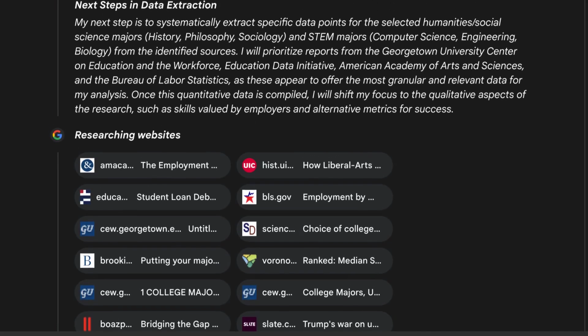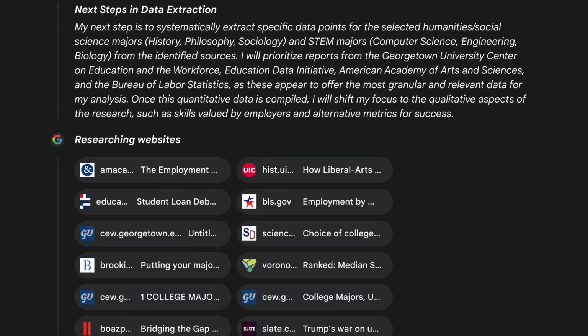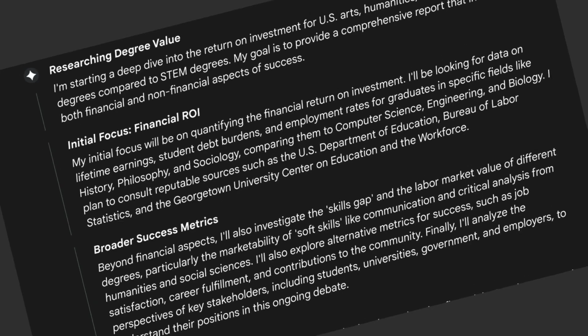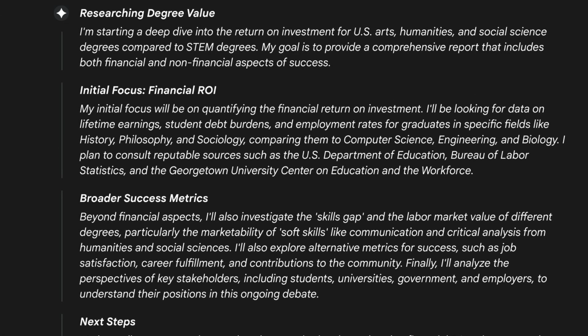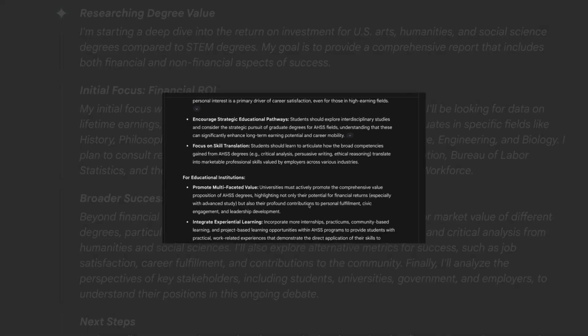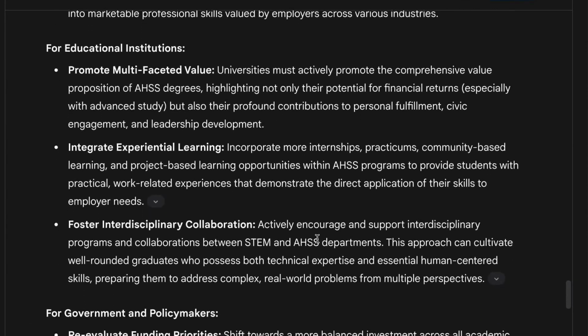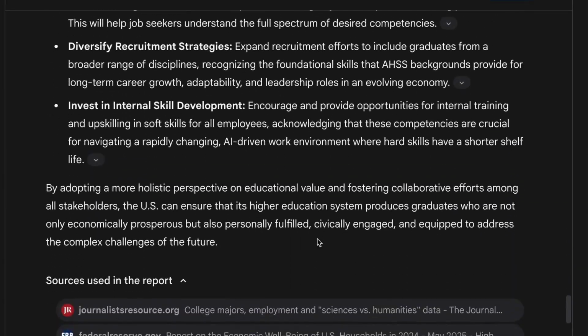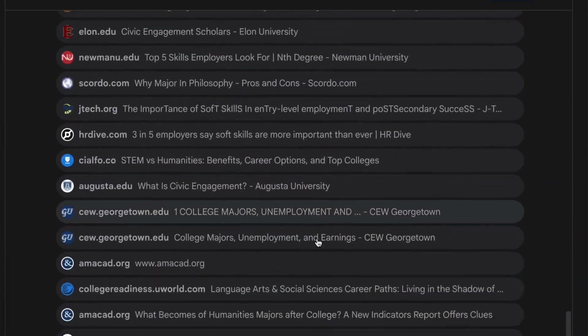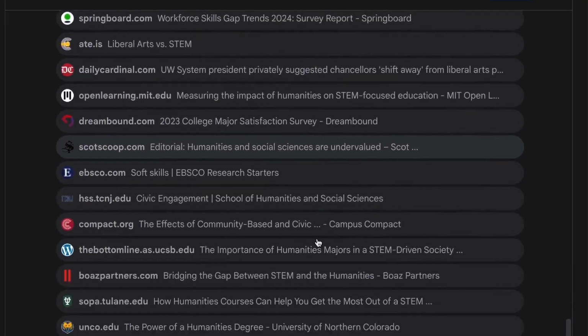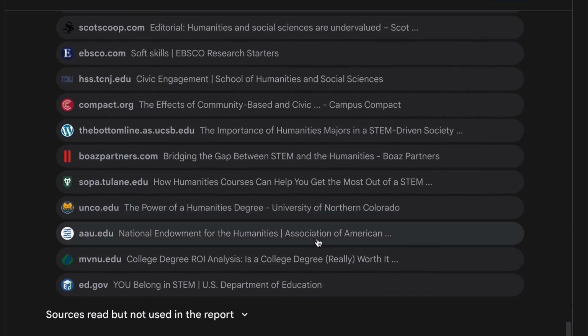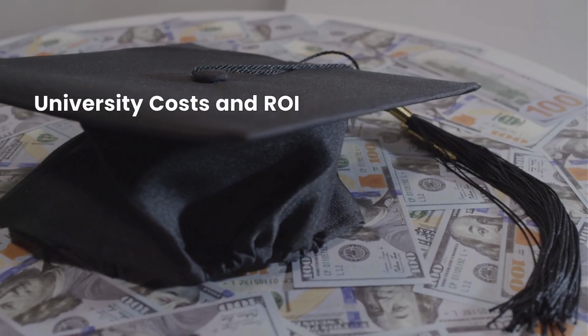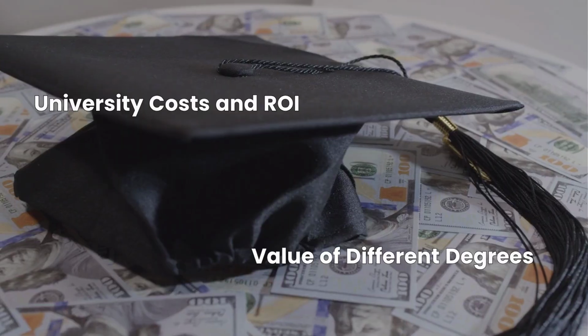What truly sets deep research apart is its ability to reason over the information it finds, identifying patterns, inconsistencies, and key themes, and then synthesizing these into a logical and structured report. Unlike a scraper, which might provide only raw data, deep research produces a comprehensive, multi-page report with citations and links to the original sources.